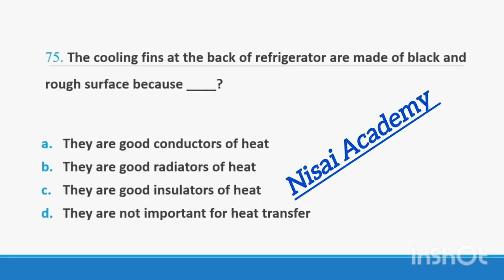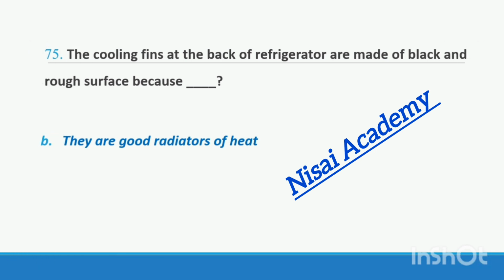Question 75. The cooling fins at the back of a refrigerator are made of black and rough surface because option A they are good conductors of heat, option B they are good radiators of heat, option C they are good insulators of heat, option D they are not important for heat transfer. The cooling fins at the back of a refrigerator are made of black and rough surface because they are good radiators of heat.